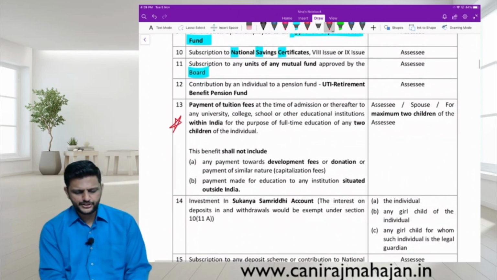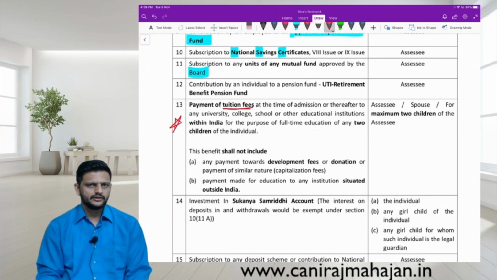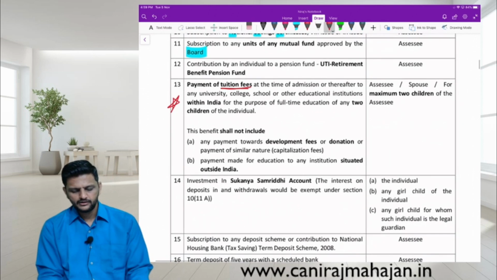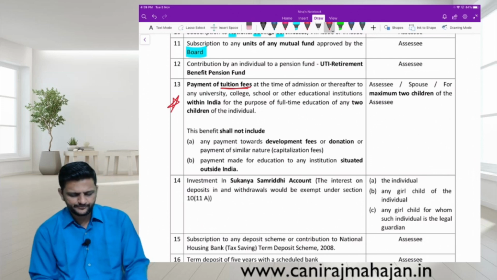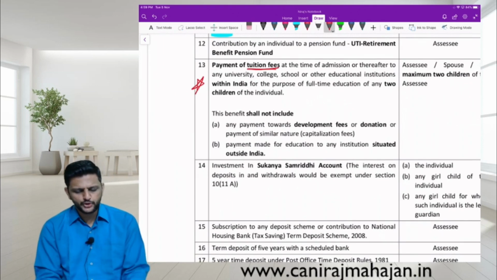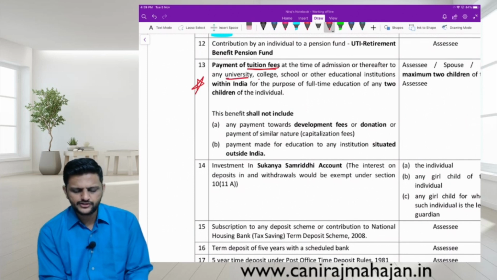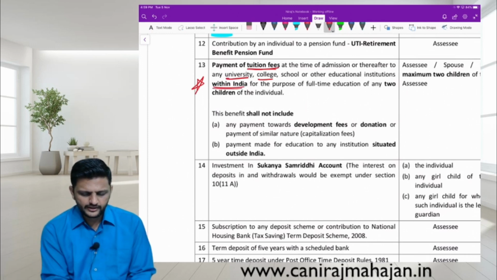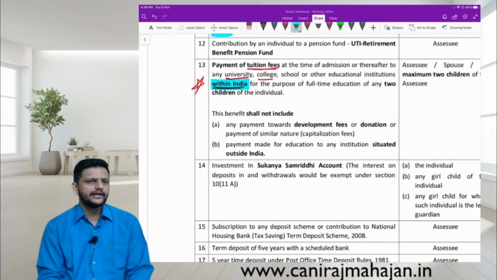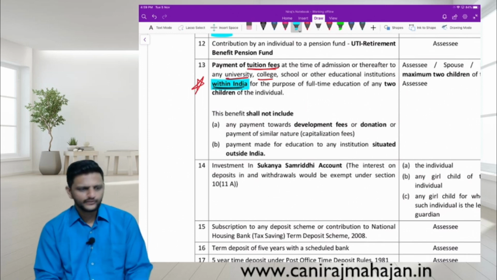Payment of tuition fees. So whatever tuition fees you are paying, or in your behalf, the parents can claim the deduction right from your lower KG, whatever school you have been paying tuition fees. So that tuition fees component is allowed as deduction, but with obviously conditions. Check. At the time payment of tuition fees, at the time of admission or thereafter to any university, college, school or other education institutions within India, Oxford, Stanford, all that not allowed.